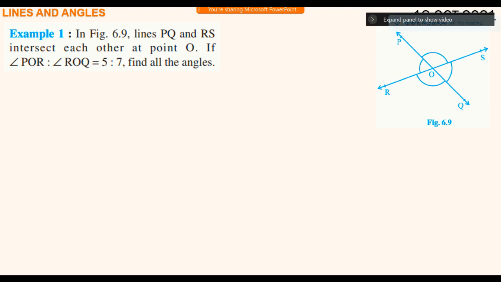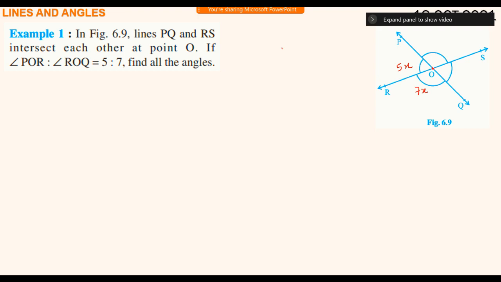I am going to discuss now only solutions. I'll not write an entire solution, I'll just discuss. In figure 6.1, lines PQ and RS intersect at a point O. If angle POR is 5 parts, sir, angle POR is equal to 75 degrees, sir, so 5 parts, angle ROQ 7 parts. Find the angles.